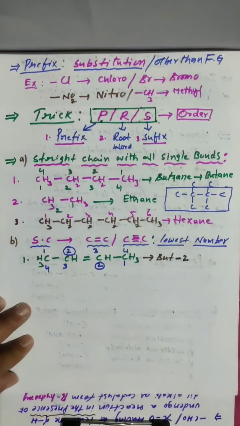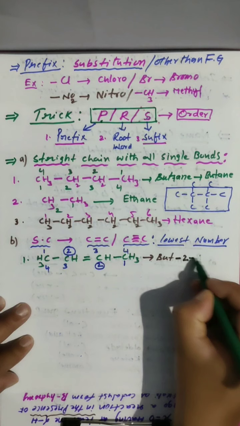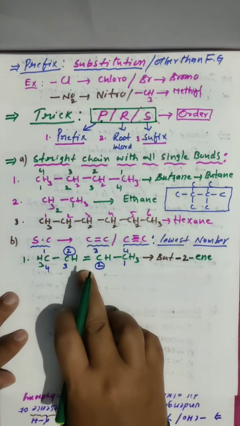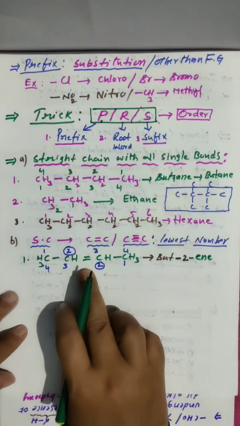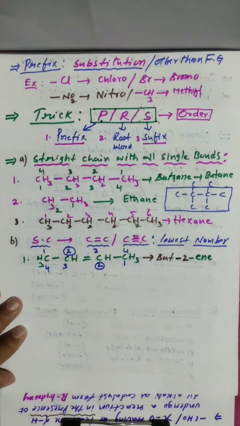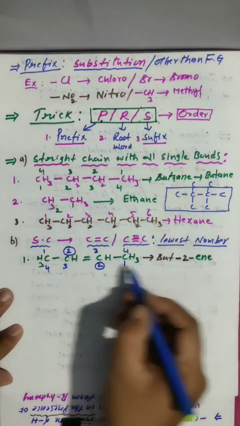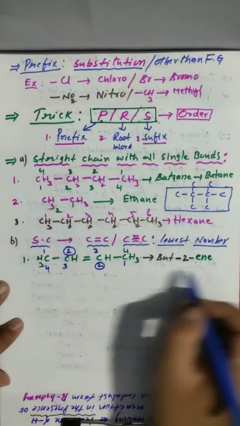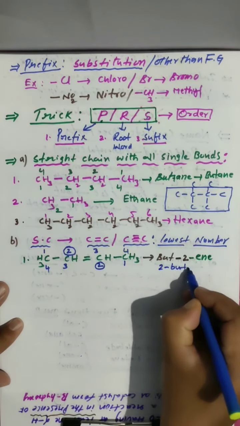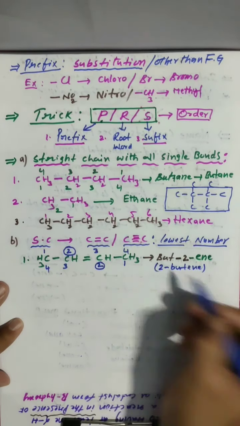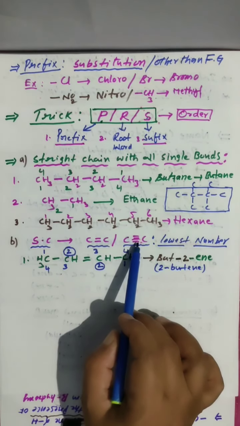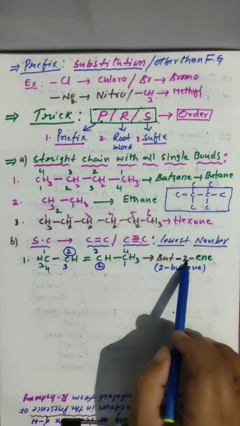But, two carbons having ene. If a double bond is there, we have to say ene. Single bond, ane. Triple bond, ine. So but plus ene. Clear? What do we have to say? But plus ene. Clear? 2-butene. Another name? 2-butene. Clear? So where a double bond or triple bond is there, that number we have to mention.